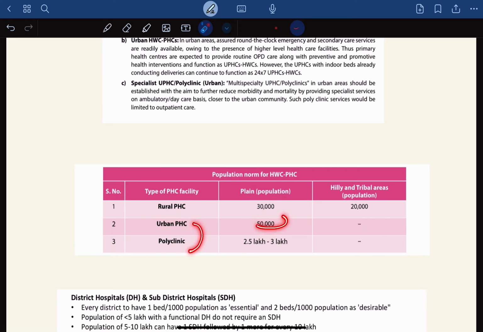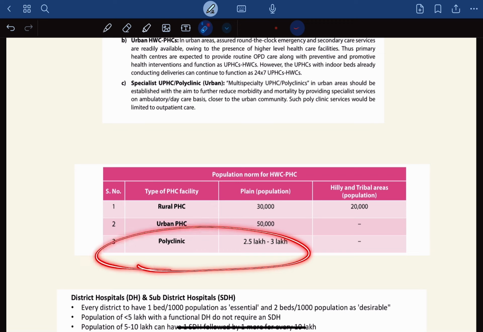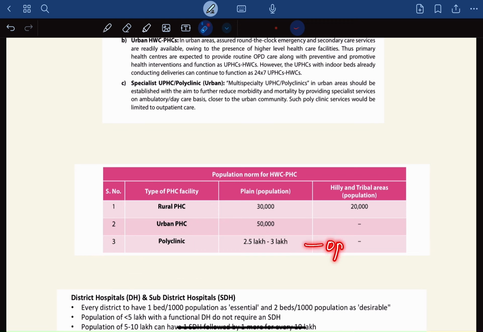As I'm talking about urban, 50,000 is the plain population. There are no tribal areas in the urban region, right? So polyclinic, it is 2.5 to 3 lakhs. Polyclinics cater to 2.5 to 3 lakhs, and this is only OP service, outpatient service.